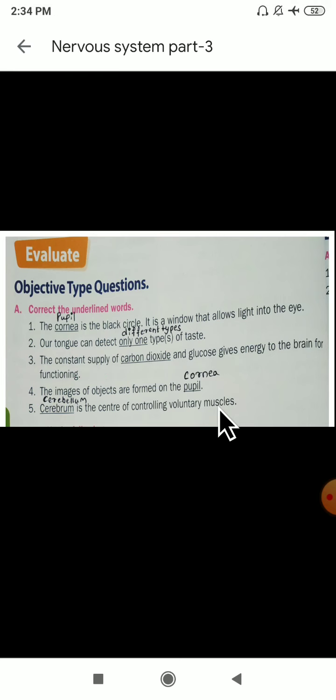Let us see the next one. Identify the following. What you have to do? You have to identify the following here. The first one. These sense organs help in maintaining balance. Yes, which is that? Ears. Ears will help to balance our body. These wire like structures link the whole body to the brain. Nerves, they are the wire like structures, and they will link the whole body to the brain here.